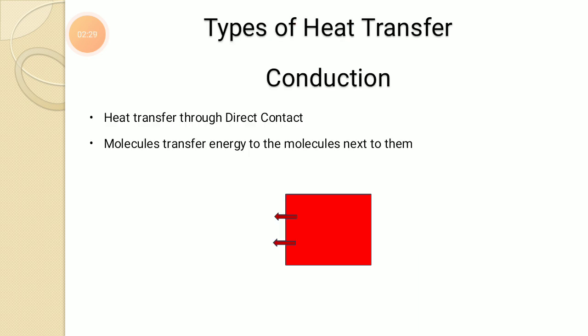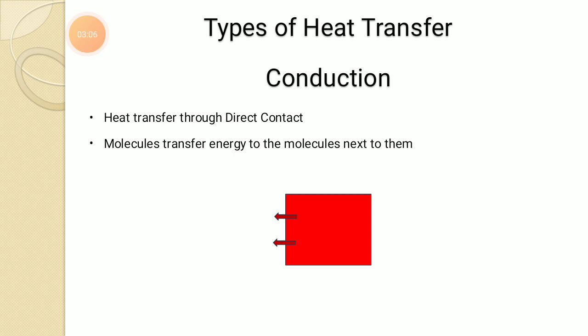So types of heat transfer, this part is already covered in first unit, conduction. So what is conduction? Conduction is one of the modes of heat transfer in which there is transfer of heat from one place to another place without actual movement of molecules. In conduction, again there are two types. Conduction may take place by lattice vibration, where the molecule will vibrate about its mean position, or conduction takes place with the help of free electrons.